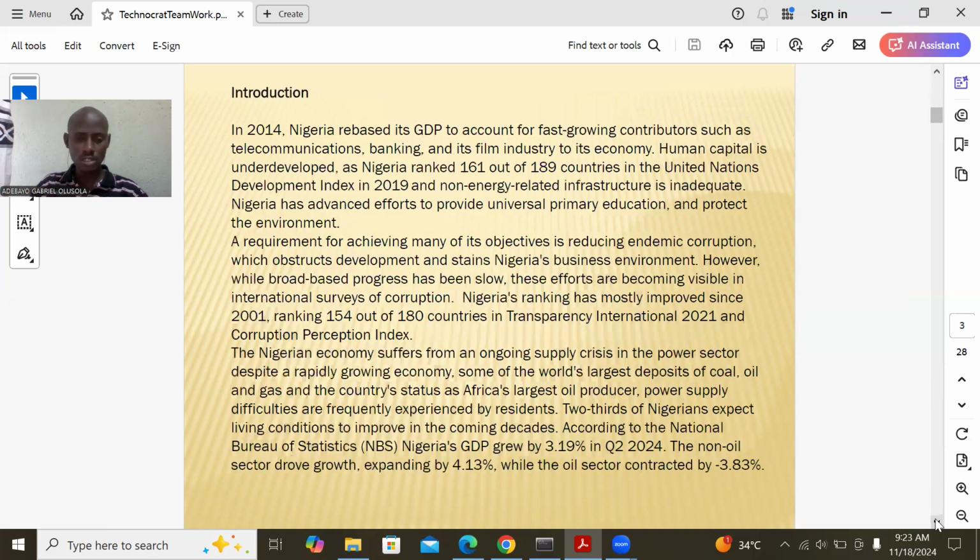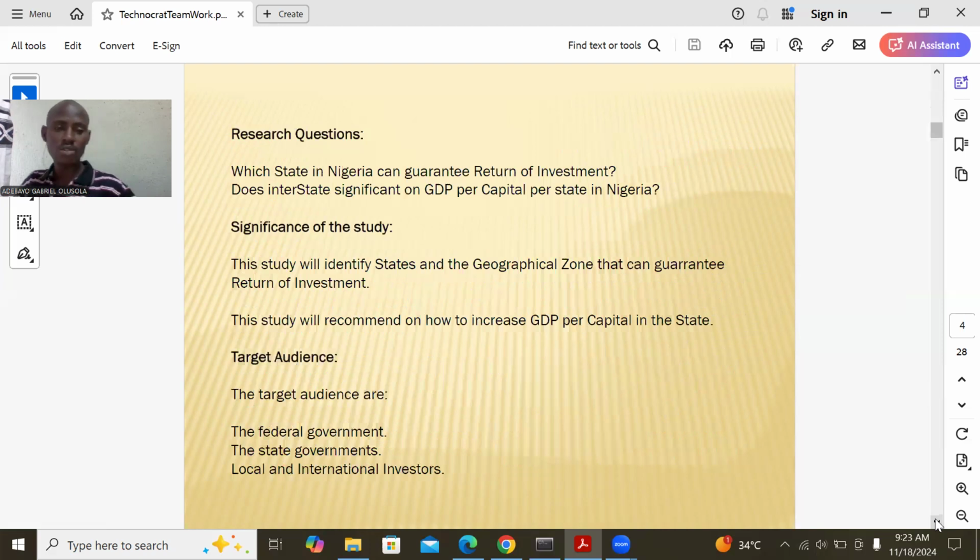So we have the introduction, a brief history of the GDP in Nigeria. And our research question, our interest here, is which state in Nigeria can guarantee return on investment, ROI?